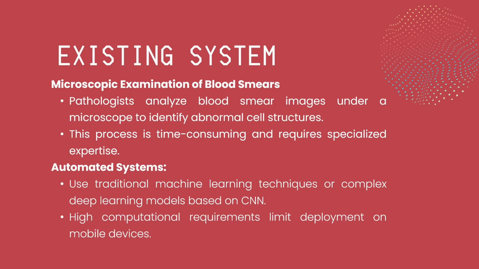In the existing system, some people have been able to build cancer classification. If you upload a blood sample, the automatic system will predict whether you have blood cancer or not. But the major drawback here was that this automated system uses a convolutional neural network, which requires a GPU, a graphics processing unit. So it won't work with a normal system. That is the major drawback here.